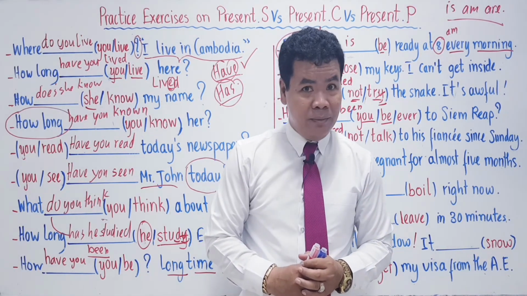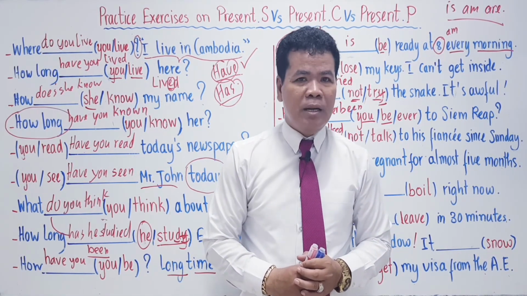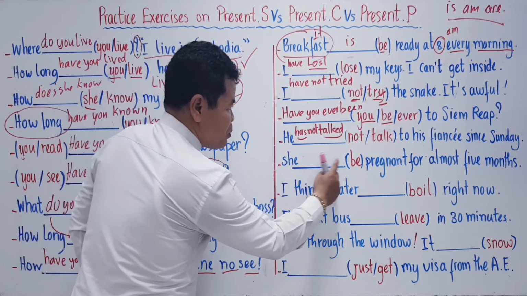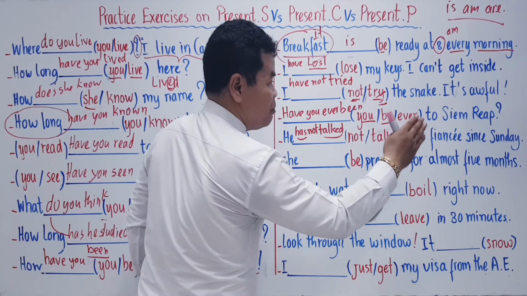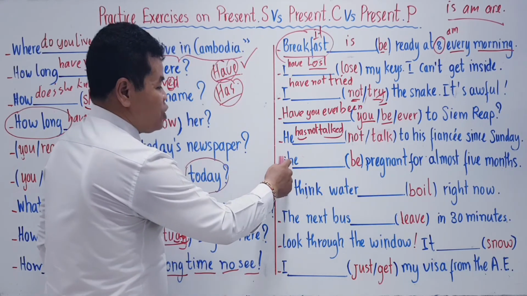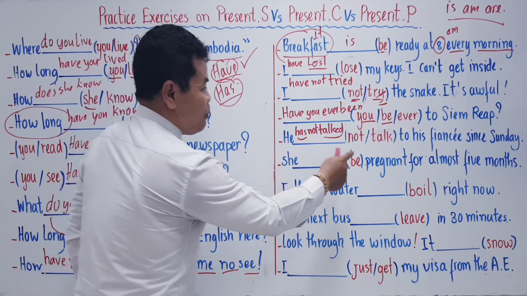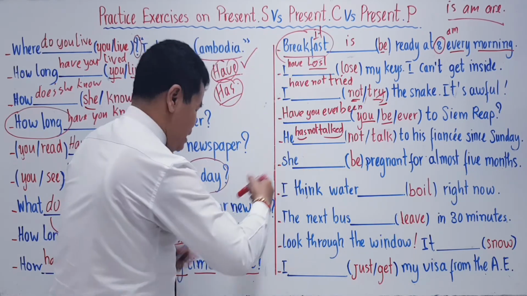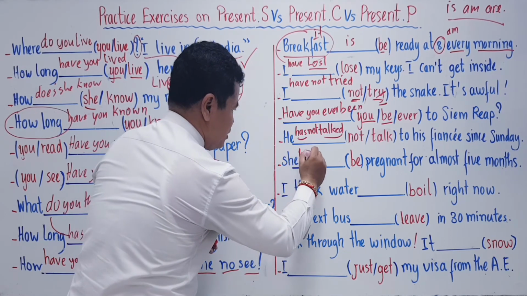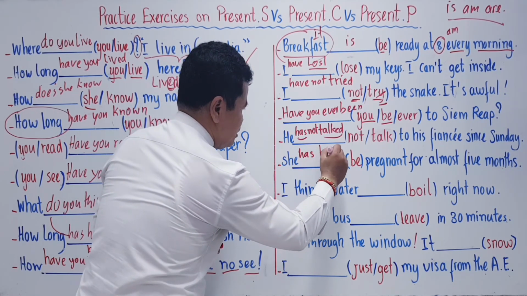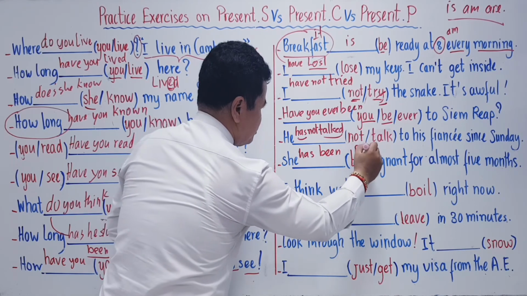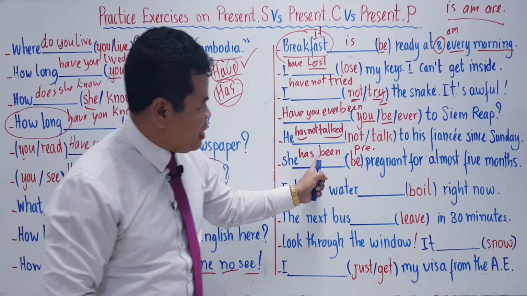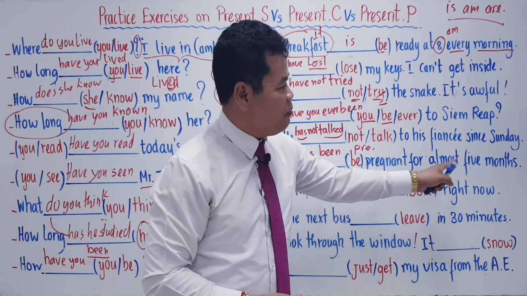You understand? So we are going to say she is pregnant for almost 5 months, or she is being pregnant for almost 5 months, or she has been pregnant for almost 5 months.